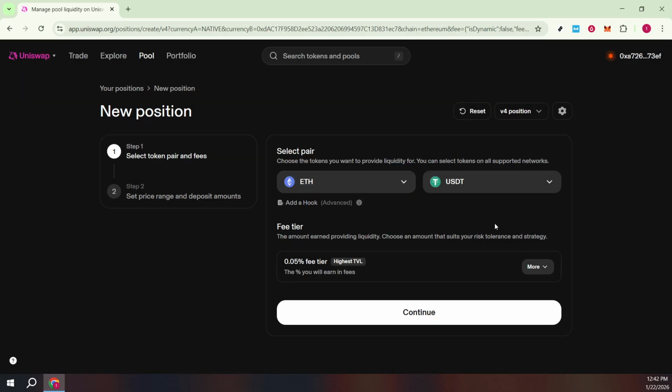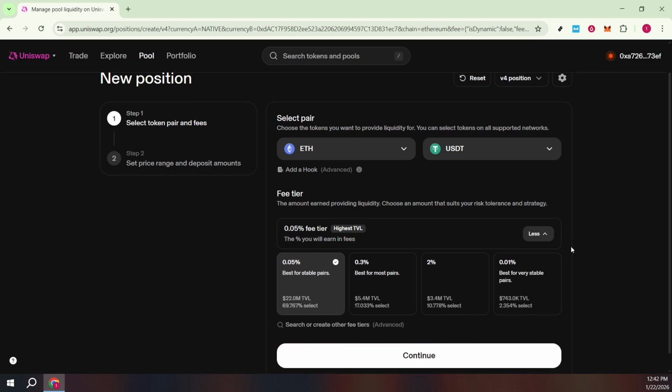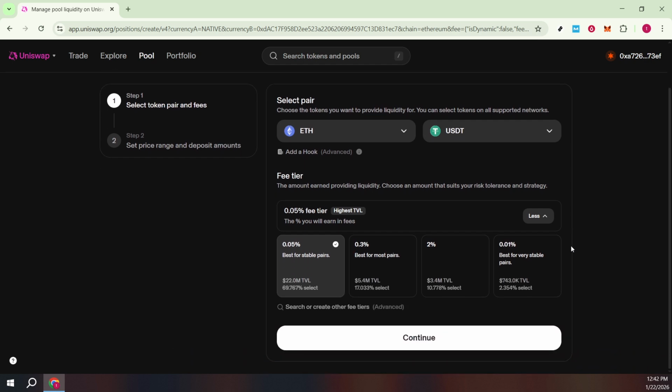Now choose a fee tier. This determines the percentage of each swap you'll earn. Lower fees are typically used by highly correlated or very liquid pairs, while higher fees can make sense for volatile or less liquid pairs. If you're unsure, select the tier commonly used by your pair's most active pool. It usually balances volume with earnings. Continue to the pricing screen.